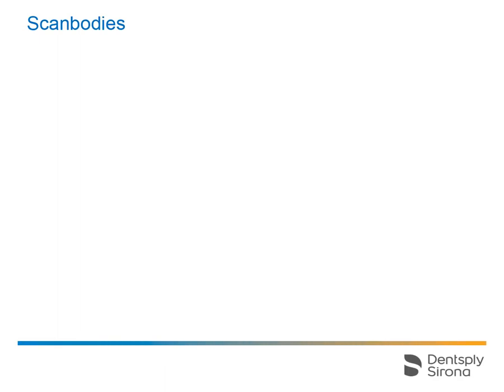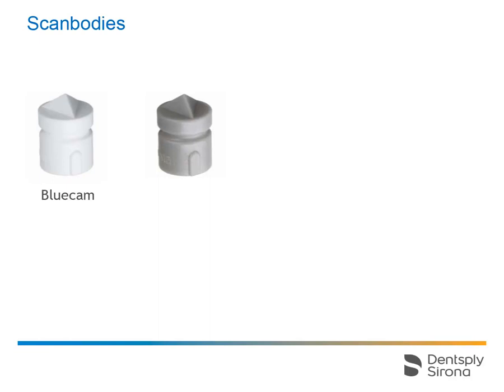In addition to the tie base or the scan post, you need a scan body for scanning. Scan bodies are available in sizes S and L for the different CEREC camera systems. The white scan bodies are used for the blue cam and the gray ones for the Omnicam.